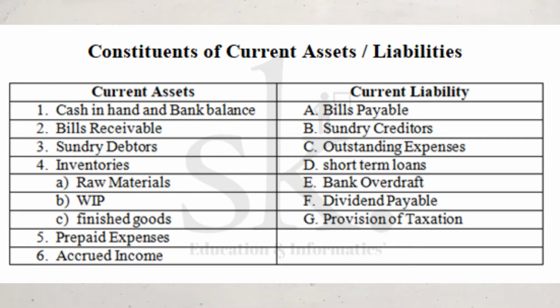One is the amount of cash or bank balance which you have. Second thing is sundry debtors. Then the inventory which you have in your hand. What is raw material, WIP and finished goods? Raw materials are basically the material which is required to make certain goods or products. WIP is a semi-finished product. It's neither a raw material nor a finished good, but it's somewhere in between.